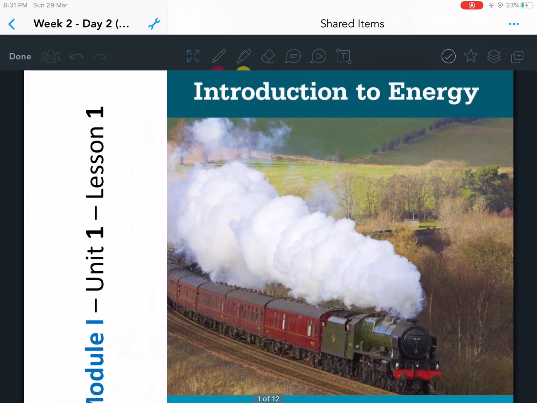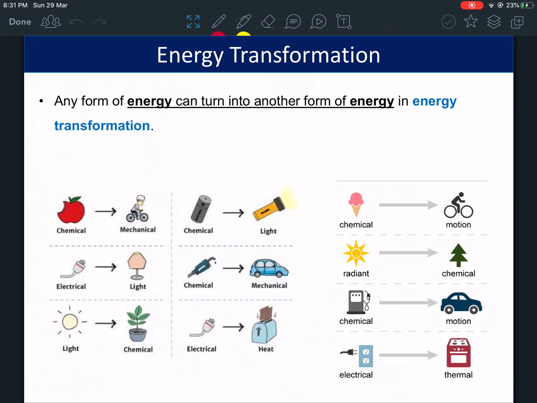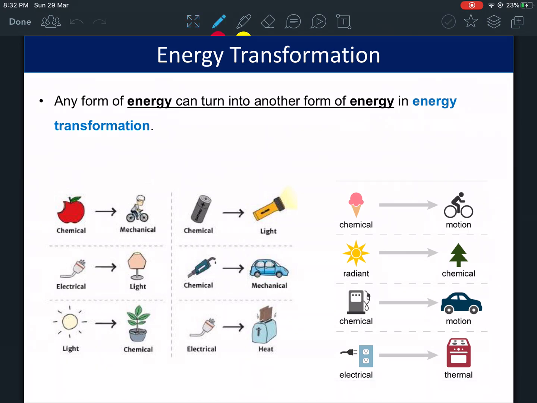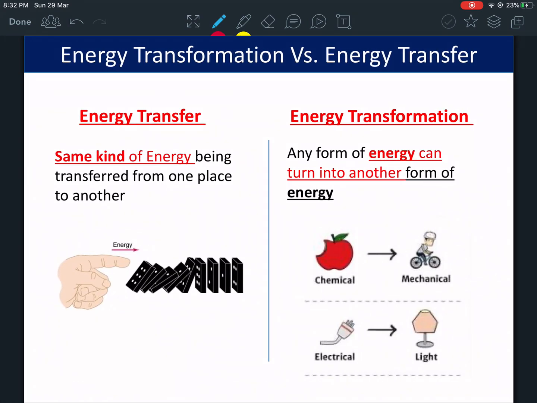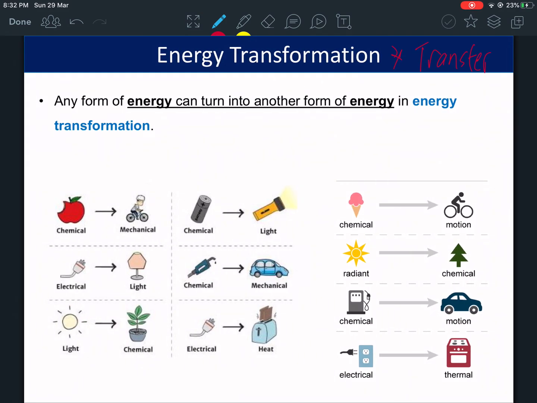All right, now these are the slides for today. Let's talk about the slides. Energy transformation is not like energy transfer that we took yesterday. It's not the same thing. Energy transfer is when the same kind of energy is being transferred from one place to another. Energy transformation is when the energy turns into a different kind of energy, into another form of energy.